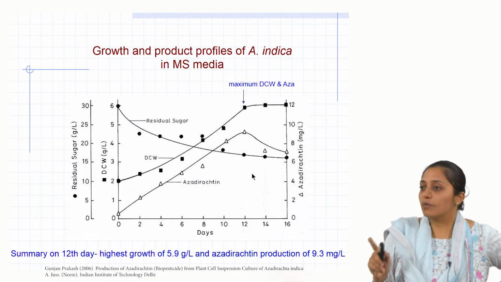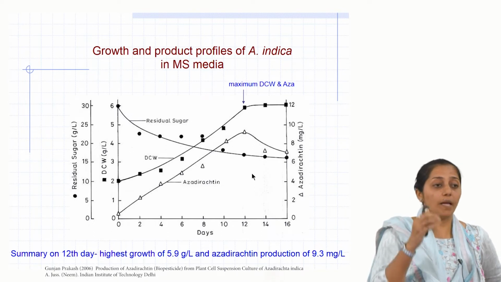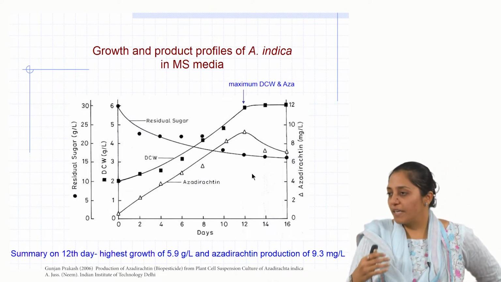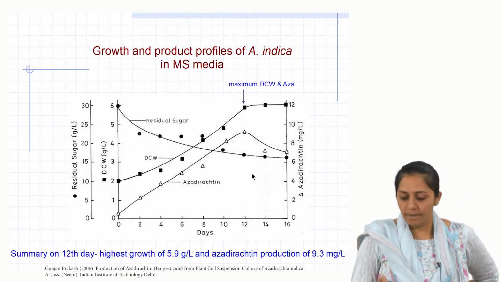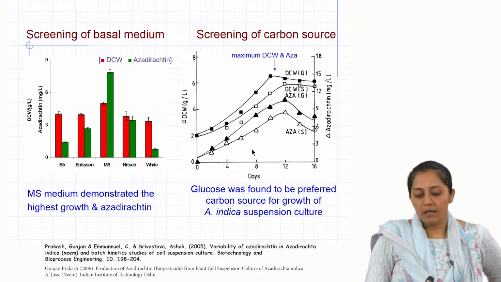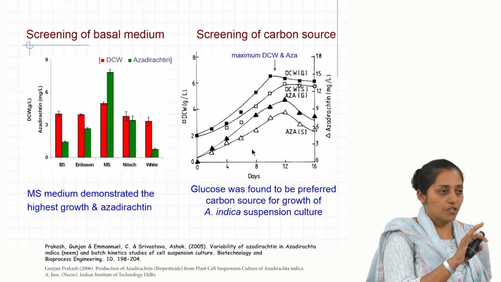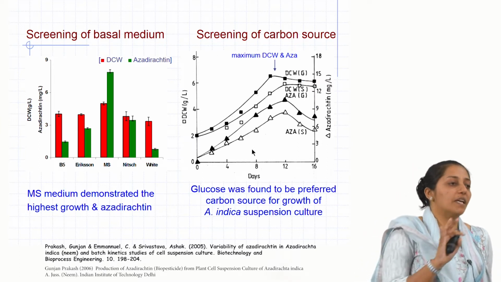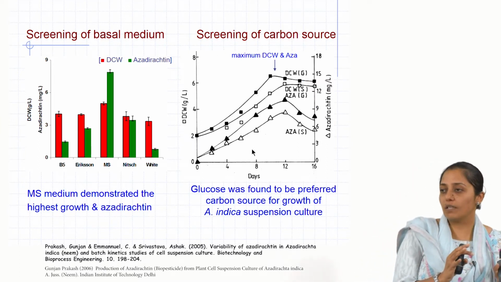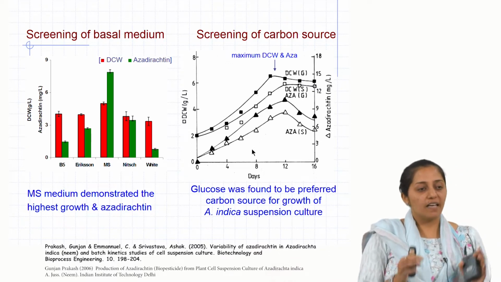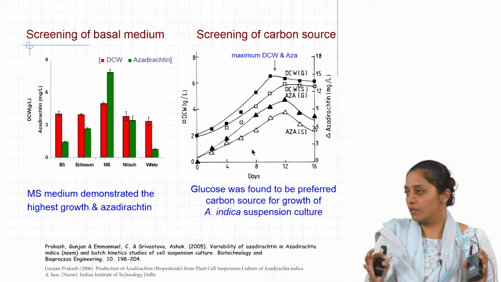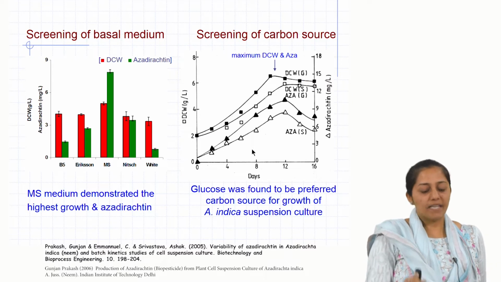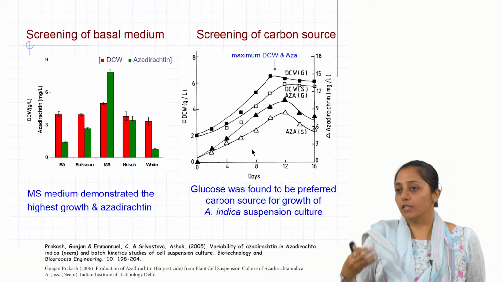Now, when the suspension culture was developed, it was developed in MS media. So, a number of basal media were selected and then the suspension culture was developed in different basal media. This is what was done. Different basal media, which means known compositions like B5, Gamborg's medium, Erickson, MS, Nitsch, Whites. These are different pre-defined media for plant cell and tissue cultures. We have discussed that. So, in these media the cell line was grown, the suspension was developed, and based on the azadirachtin titer, yield and biomass, MS was selected for suspension culture for further optimization.